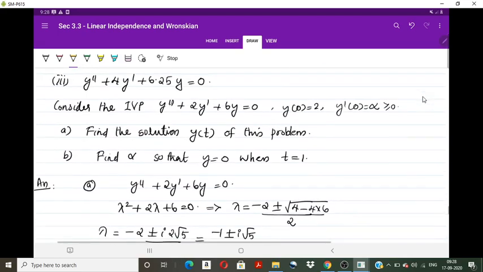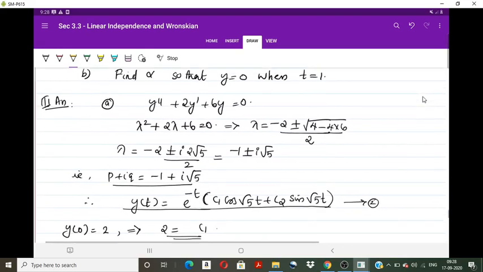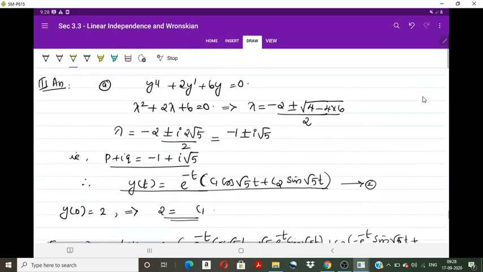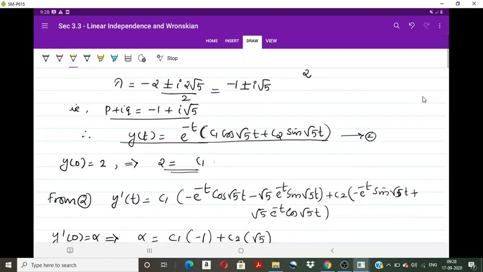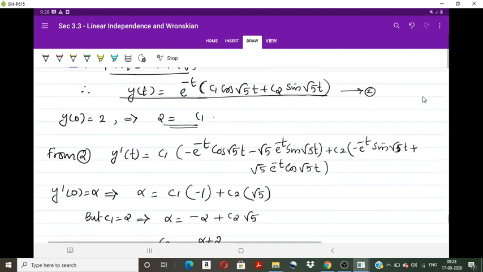Now this is an initial value problem, so we have to apply the given values. Applying y of 0 equal to 2, on the right side cos 0 is 1 and sin 0 is 0, so we get c1 as 2. For the second initial condition, we find the derivative of equation number 2. Taking the derivative and applying y dash 0 equal to alpha, we obtain alpha as c1 into minus 1 plus c2 into root 5.